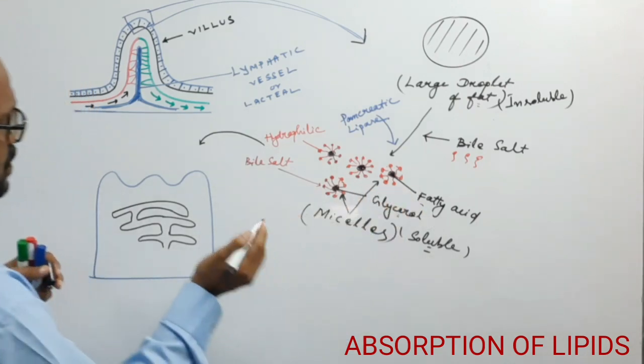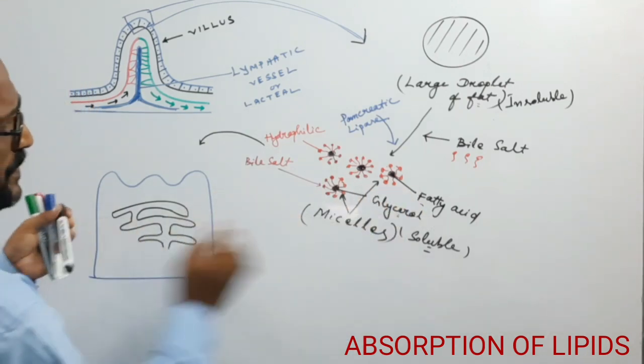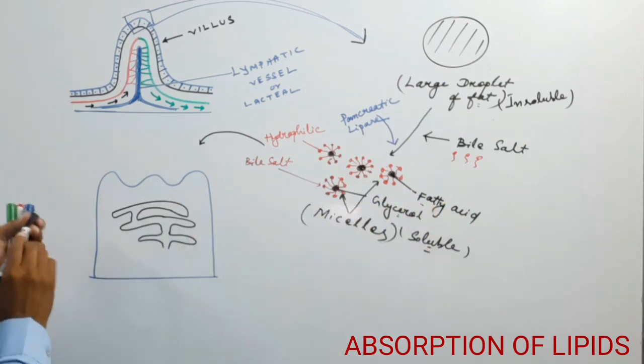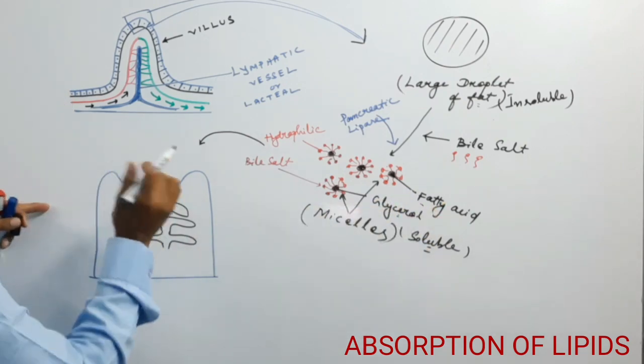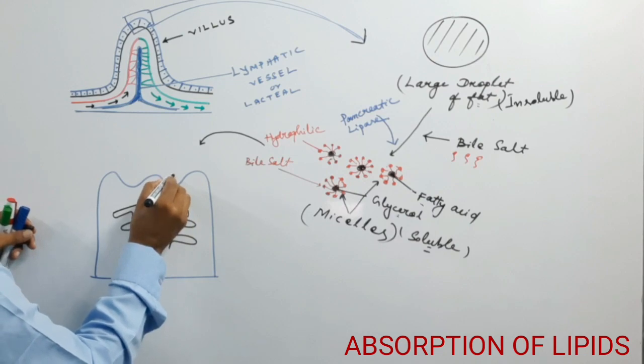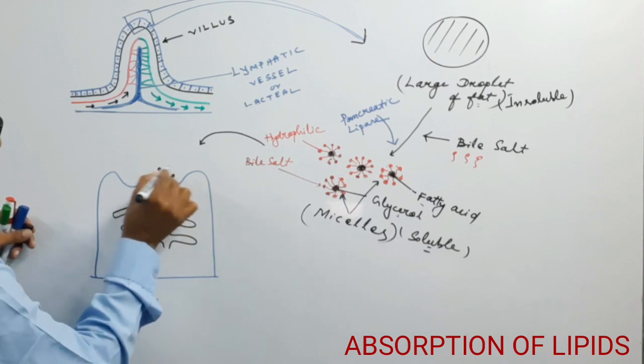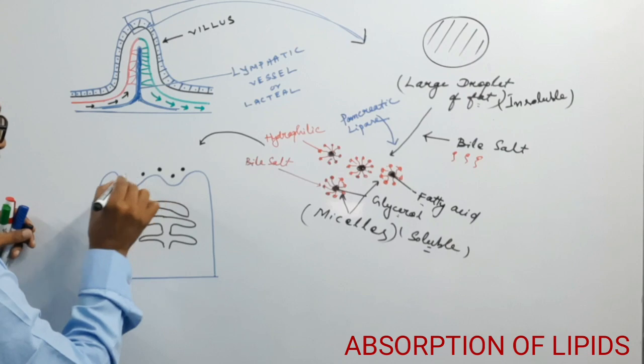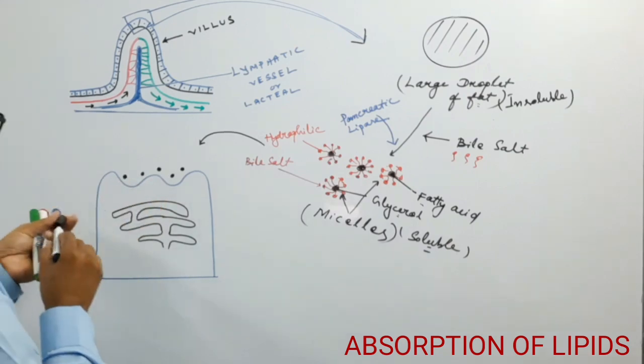So when the micelle bring the fatty acid and the glycerol, then at the apical surface these glycerol and fatty acid free from the bile salt.